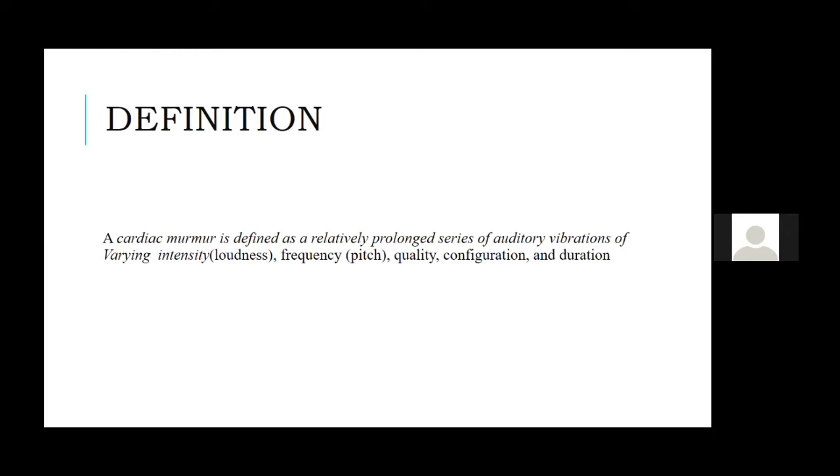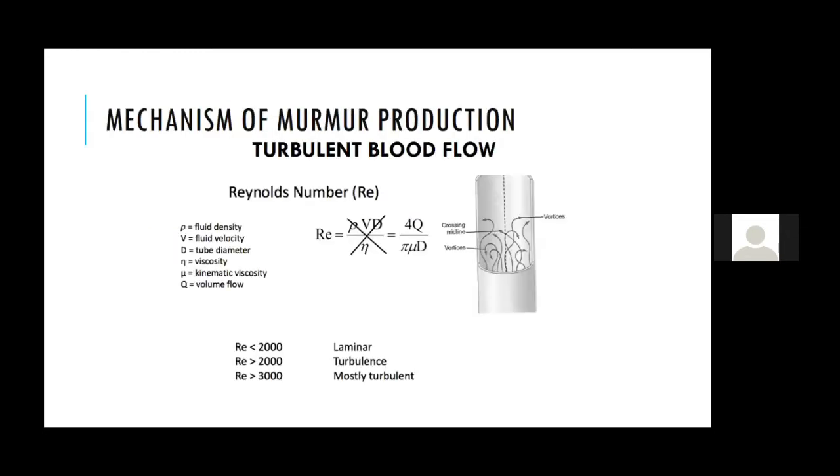There are different mechanisms of murmur production. When we come to the mechanism of murmur production, the most important thing is the turbulence of the blood flow. It's the turbulent blood flow either through a normal valve or an abnormal valve. And what determines this characteristic property of the murmur is the Reynolds number.